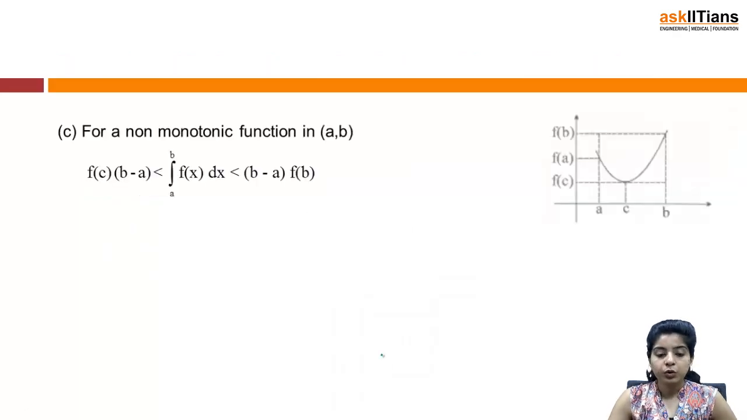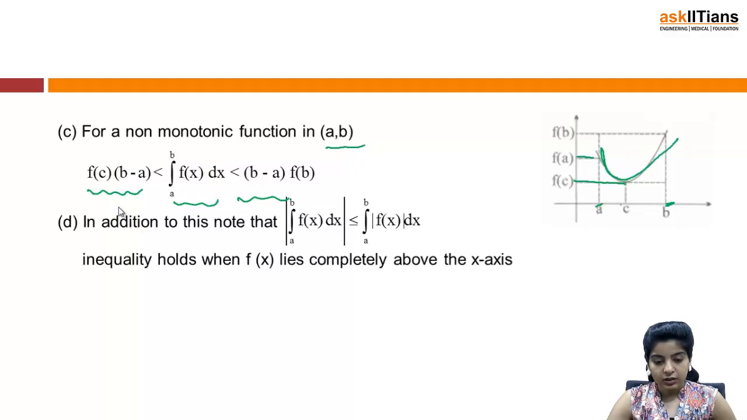Similarly, for a non-monotonic function in [a, b], f(c)(b minus a) will be less than integral a to b f(x) dx is less than (b minus a) f(b), where a and b are your limits, right? We have the interval [a, b], c is a point lying in [a, b], and this is f(c), f(a), f(b). This is a non-monotonic function. You can see it from the graph also.